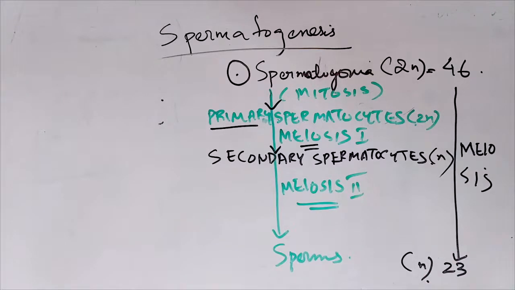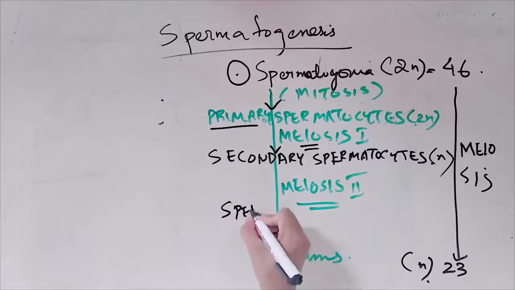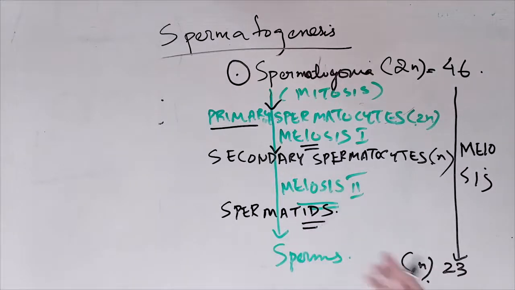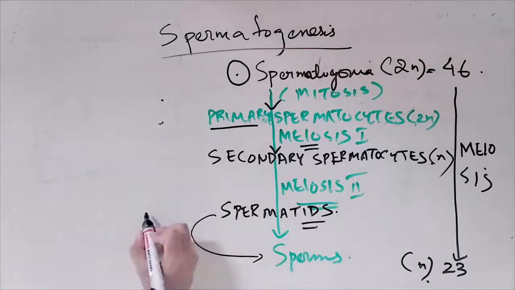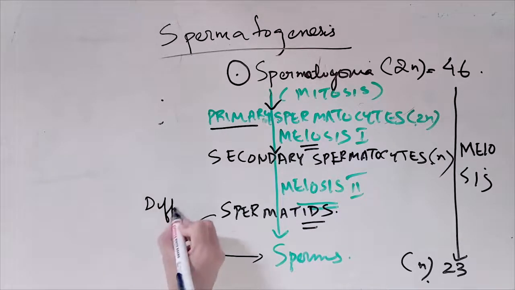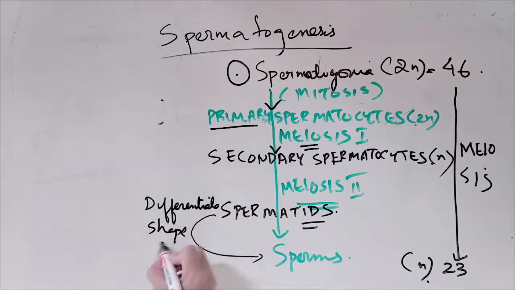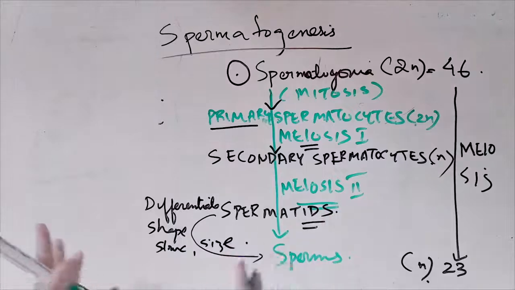So what they form are called spermatids. Spermatids then differentiate, and the shape and structure will change, and the size too. They will form sperms.